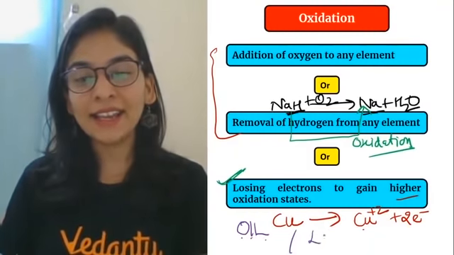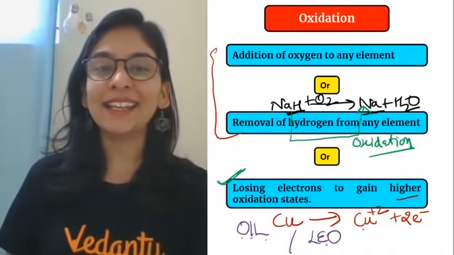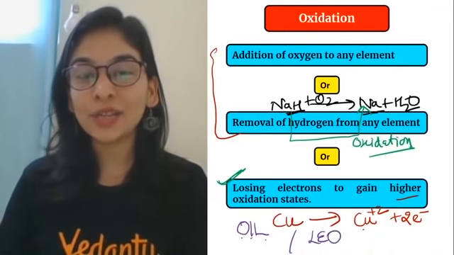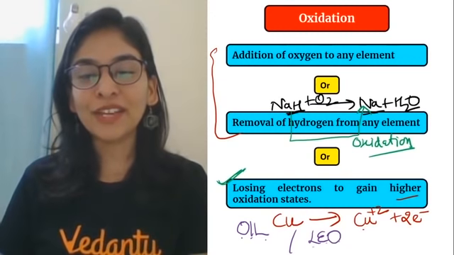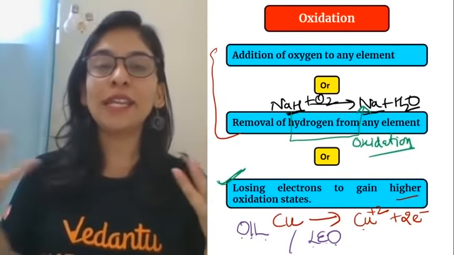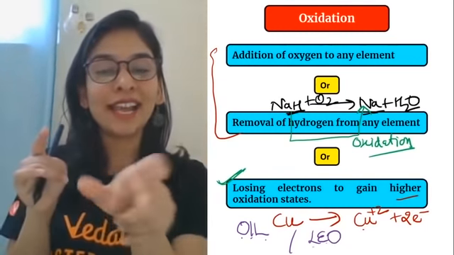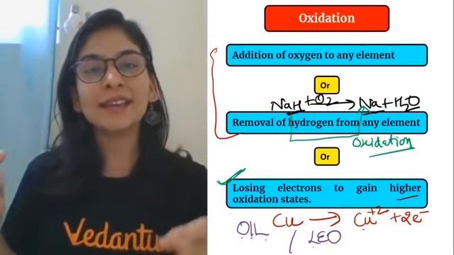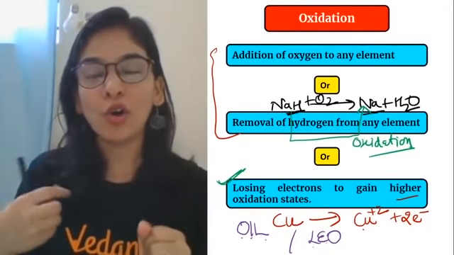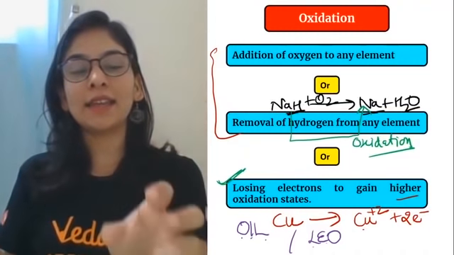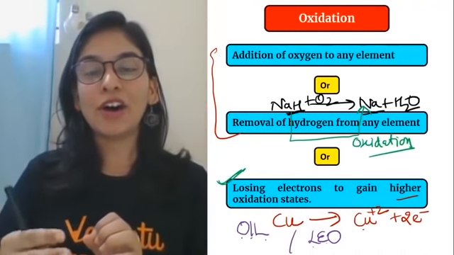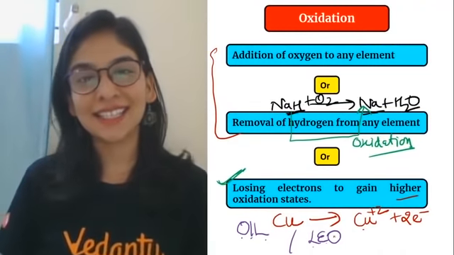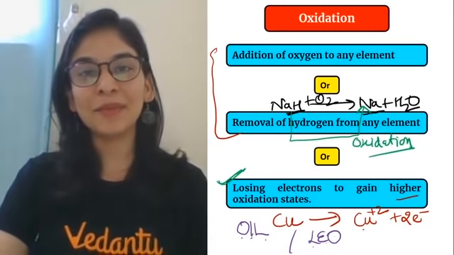Or you can remember it as LEO, the like sign I'm talking about. Loss of electron is oxidation. So if you know LEO, ma'am will connect this whole definition to redox reactions as well. Right now you can remember by OIL or LEO. Oxidation is loss of electron, or loss of electron is oxidation. Okay, both ways you can remember it.